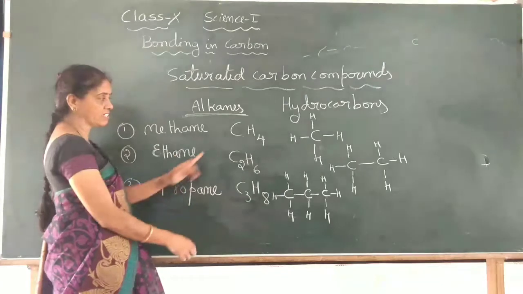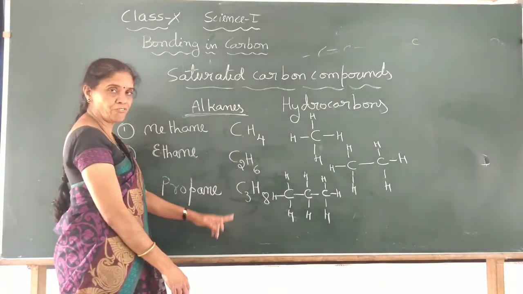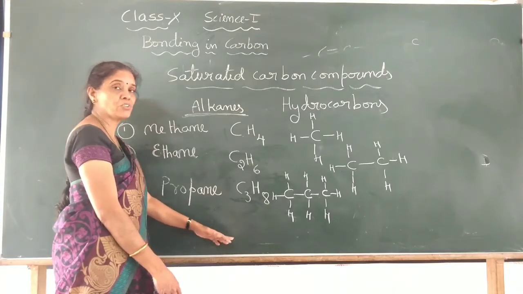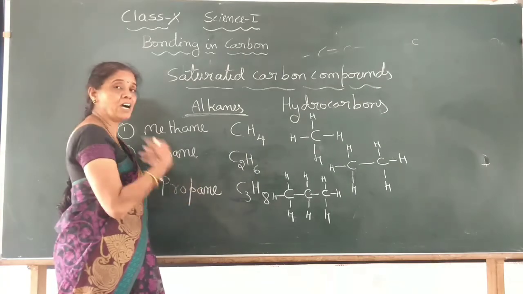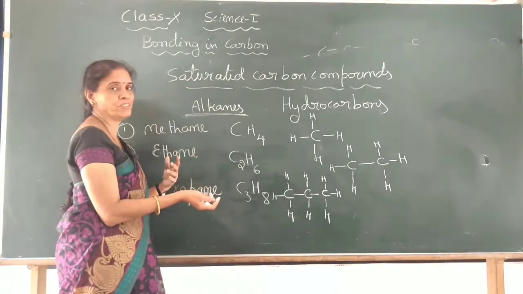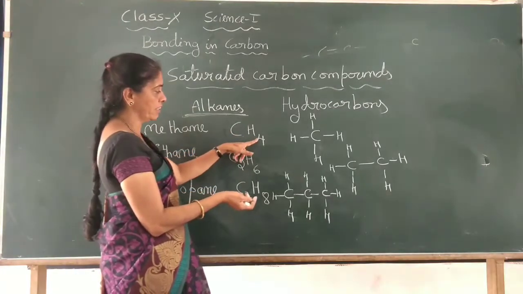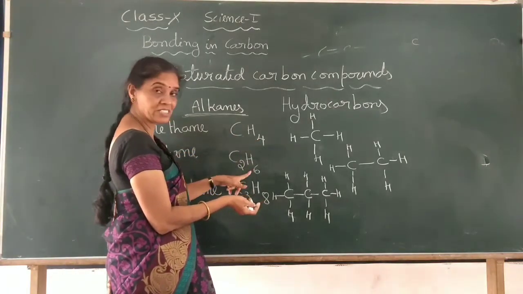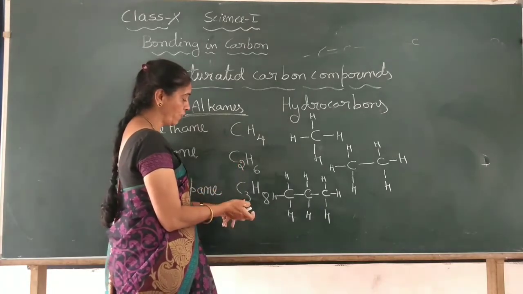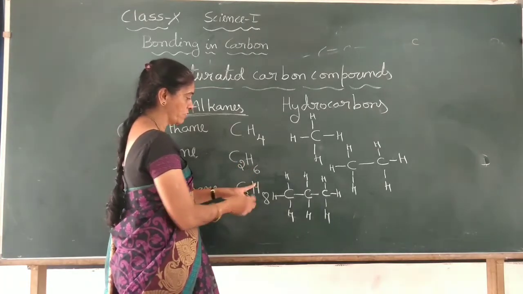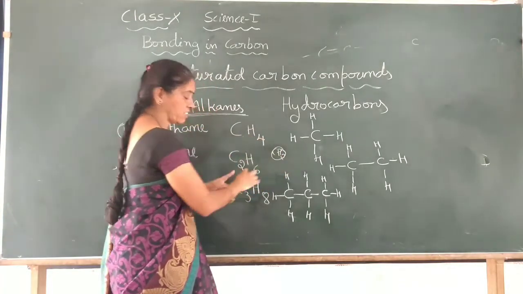Like that it increases. C is 1, C is 2, C is 3, 4, 5. You can have 10, 15 carbon numbers also. That is the reason we have plenty of carbon compounds. Okay. Now here if you observe carefully, here the number is 4. Here 2 increases. Carbon 1 increases. Here again if you add one more carbon and 2 hydrogens, so if you go on adding a CH2 group, you will get the next compound.